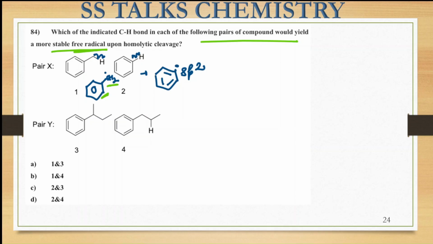So that means among the pair X, our option 1 is the correct one. That is given in options A and B. In C and D, they are saying the second one is the more stable. So please cancel out these two options.